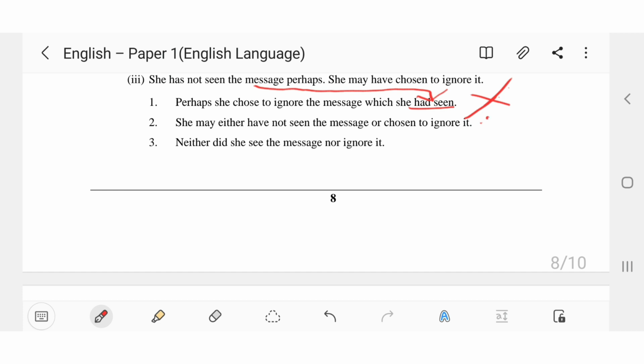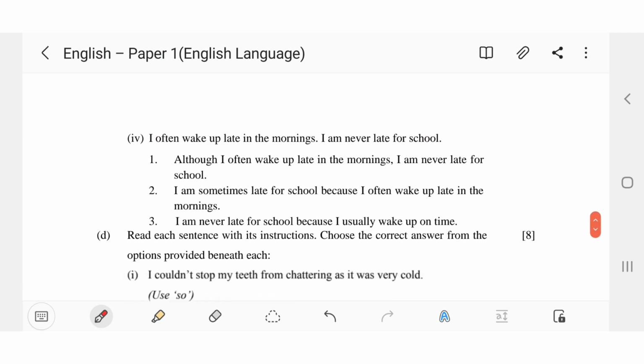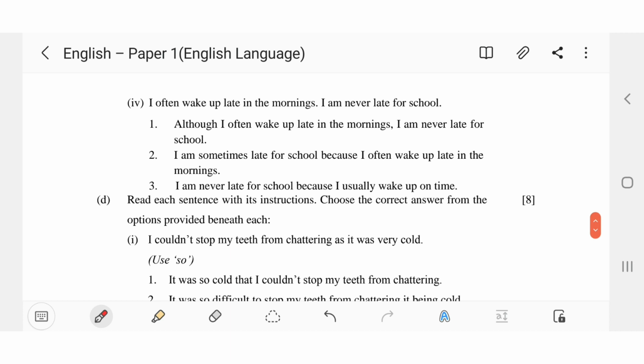Third one, neither did she see the message nor ignore it. In the question, it is said that she ignored the message, but how can you say that she did not ignore it in the option? So this option is also wrong. The correct option is second one. She may either have not seen the message or chosen to ignore it.